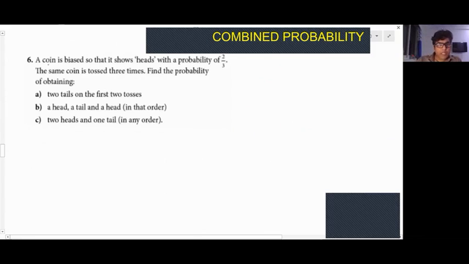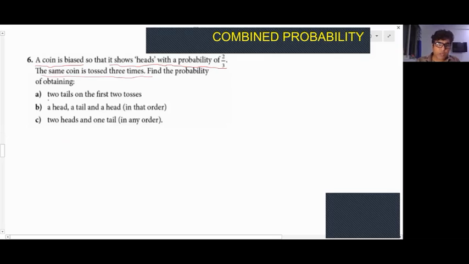Okay. Next, a coin is biased. Okay, you have a biased coin. That means a coin which has been tampered. It shows heads with a probability of 2 by 3. Actually, a coin should give a probability of head as half. But now this is a coin which is giving a probability of 2 by 3 for head. That means it is biased. Okay, that's understood. The same coin is tossed 3 times.